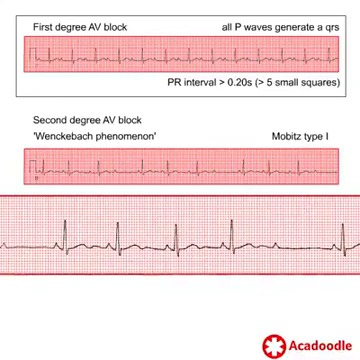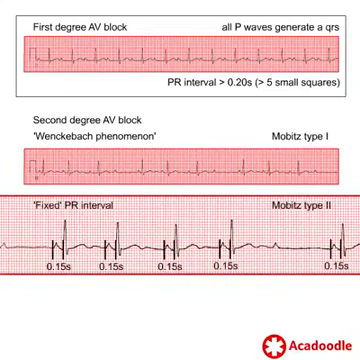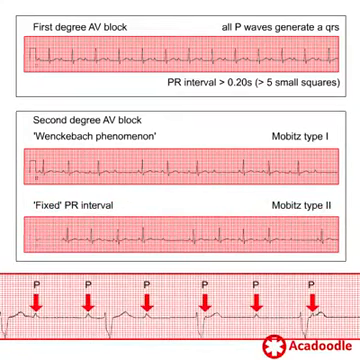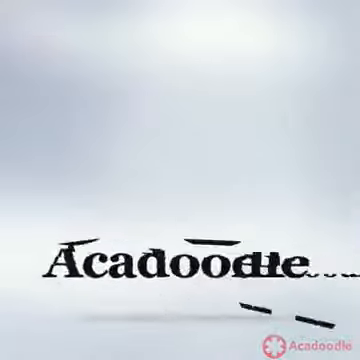In the more sinister Mobitz type 2 second degree AV block, the PR interval is constant before the non-conducted P wave. Third degree AV block, a complete lack of communication between the atria and ventricles, is characterized by the absence of any relationship between P waves and QRS complexes.